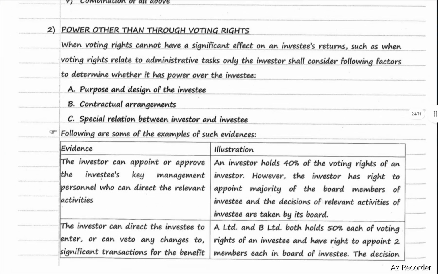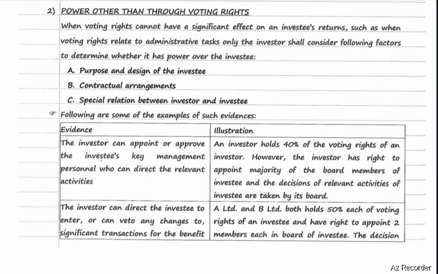Next, power other than through voting rights. When voting rights cannot have a significant effect on an investor's returns, such as when voting rights relate to administrative tasks only, the investor shall consider the following factors to determine whether it has power over the investee. Purpose and design of the investee, contractual arrangements, special relationship between investor and investee.